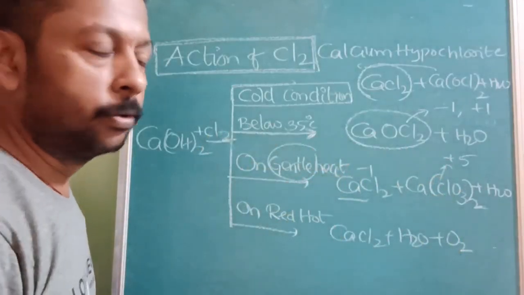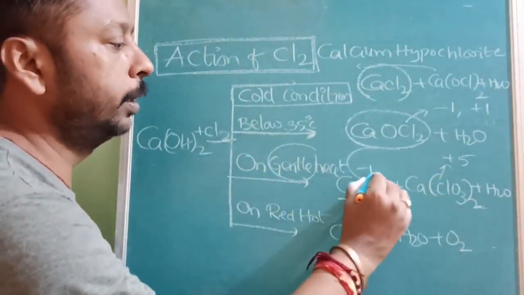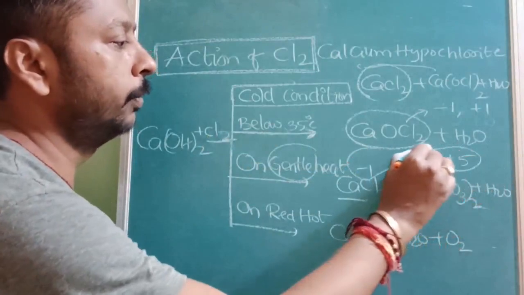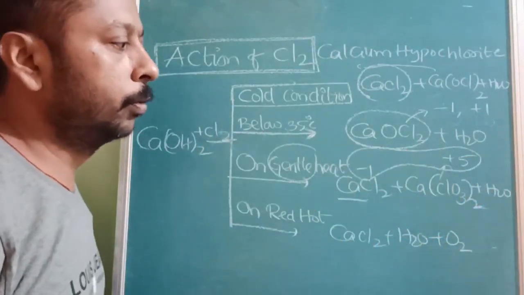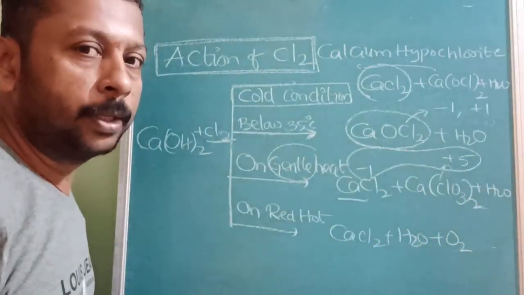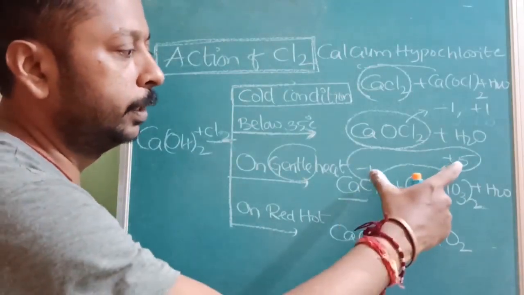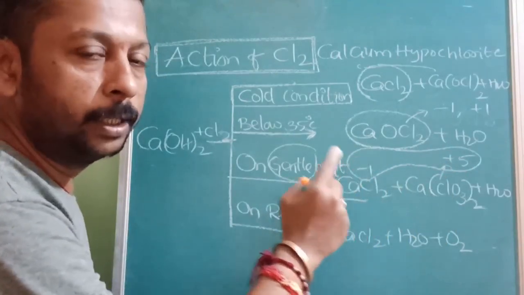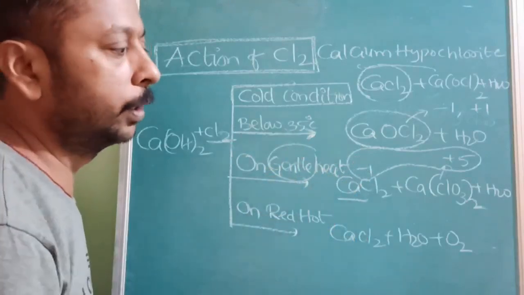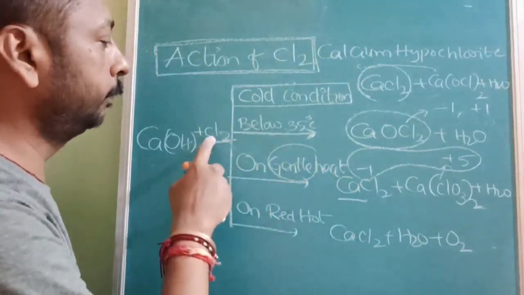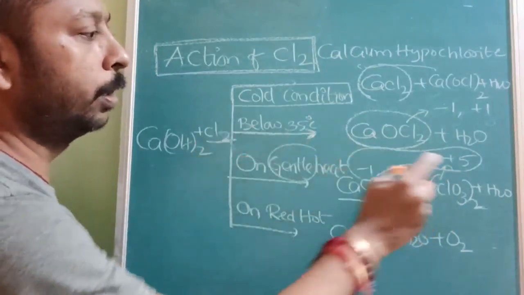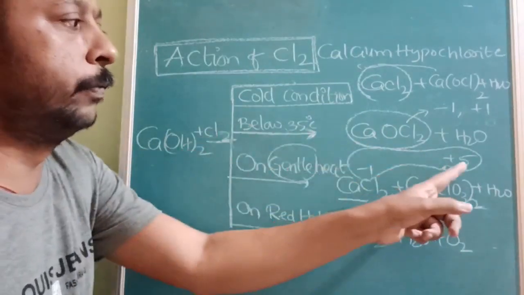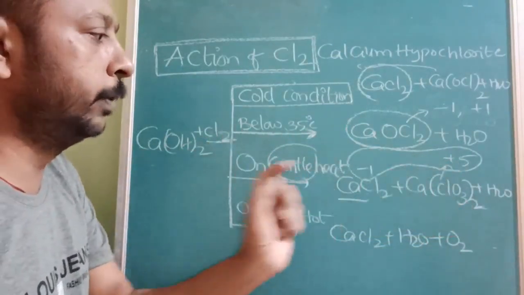If the question is about the difference in oxidation number of chlorine in the products, the answer will be 5 minus of minus 1, that is 6. If it is the difference between reactant and product, it is 0 to plus 5, that is 5, and 0 to minus 1, that is 1.